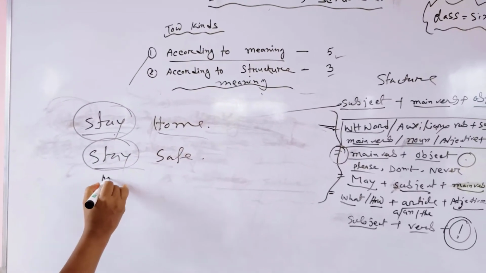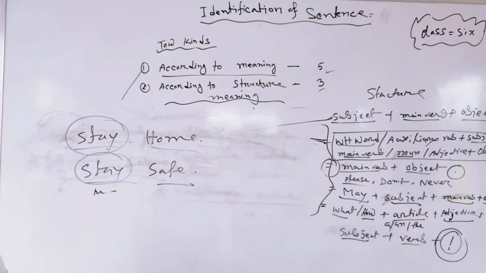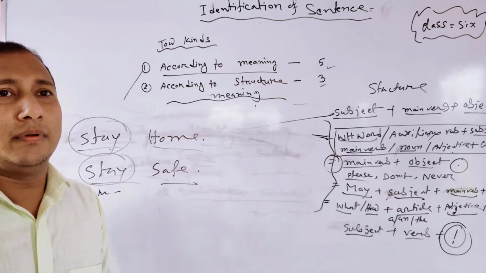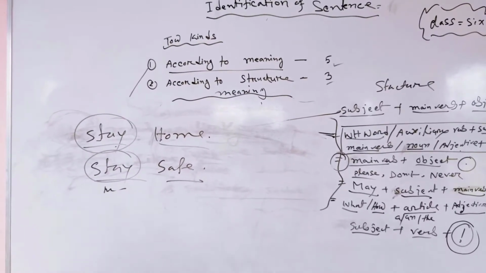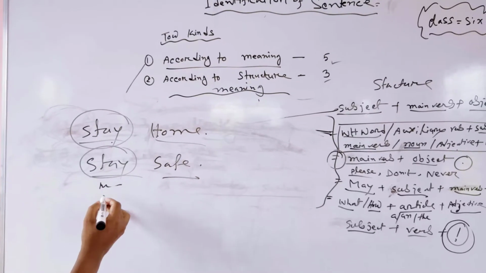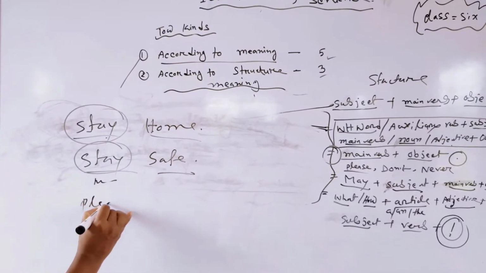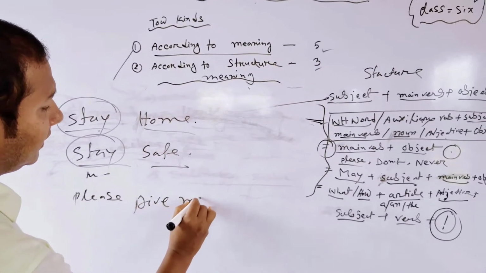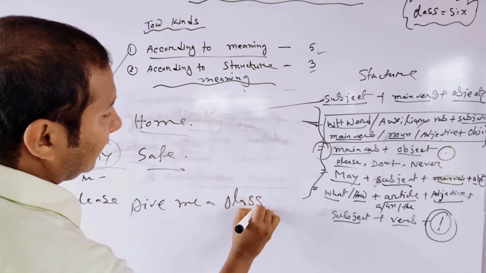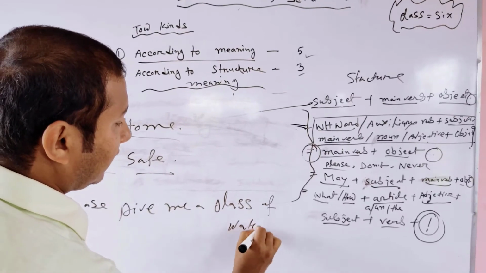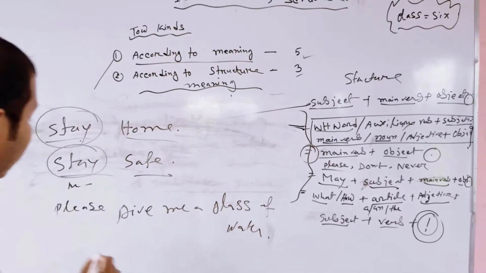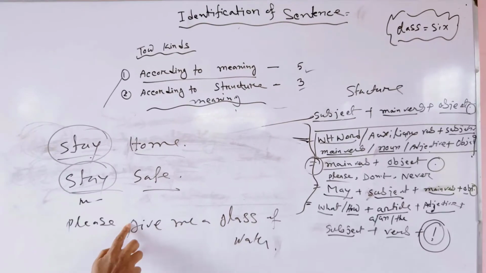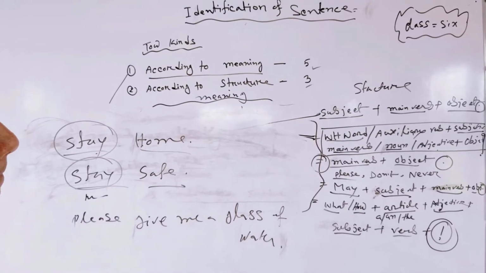It is used for order and request. Please give me a glass of water. Give me a glass of water. This is another type of imperative sentence.